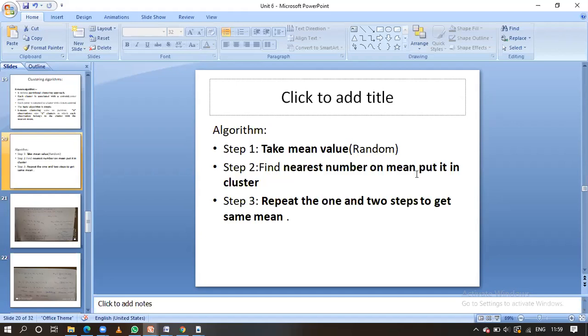What is the first step? We take the random mean. Based on that mean, the data objects that are closer to that particular mean we form as clusters, guys. Next we repeat the same process, steps one and two, to get the same mean, guys. That is the exit point. Understand this algorithm. We are going to solve one problem based on this algorithm. Simple thing, just understand this algorithm, guys.